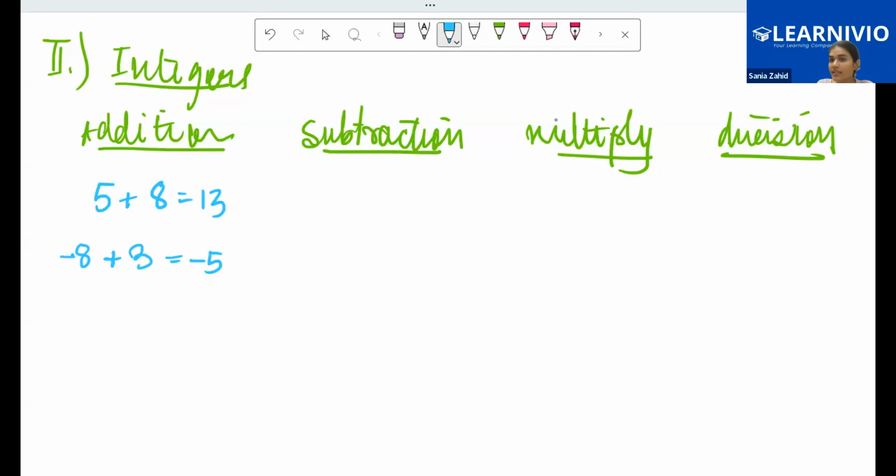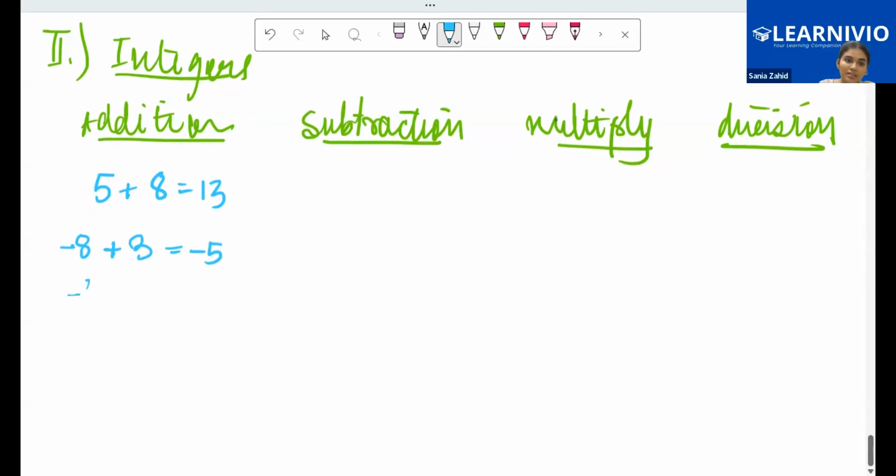Minus 5 is also an integer because negative numbers are also integers. Let's add minus 8 plus minus 3. I get minus 11. So we study that the addition of integers follows the closure.